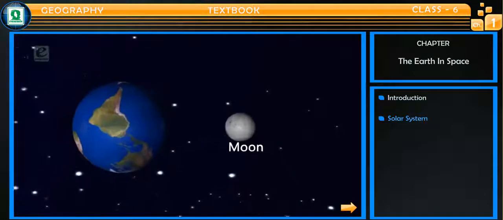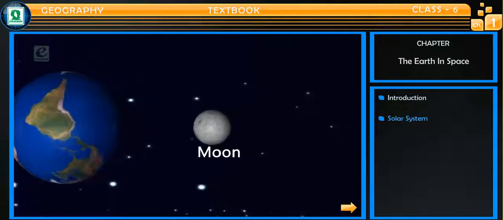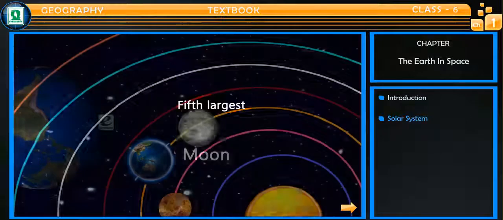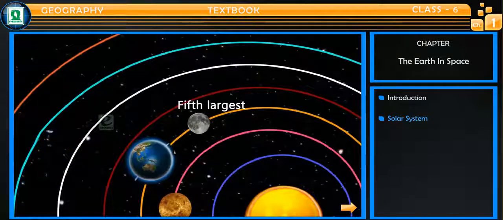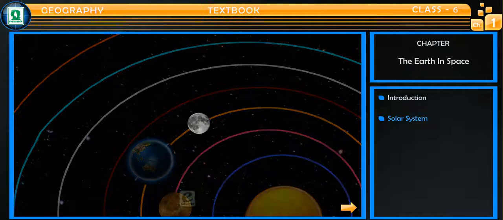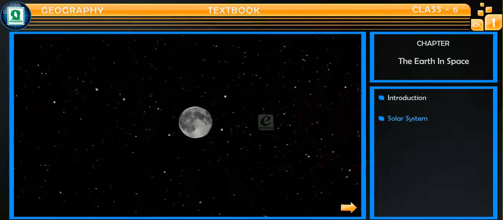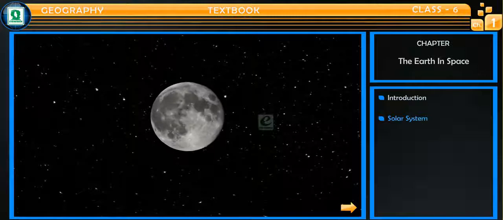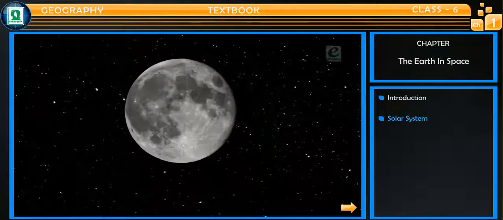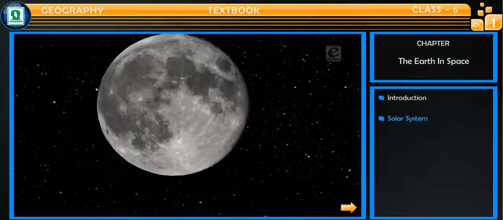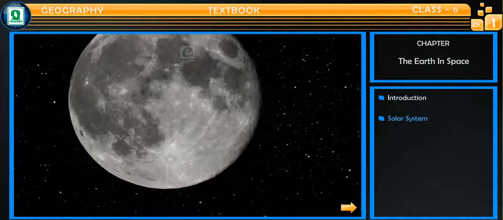Moon is the only natural satellite of the Earth and is the fifth largest in our solar system. It is the brightest object in the sky after the Sun, although its surface is actually very dark, with a similar reflectance to coal. It has no light of its own.